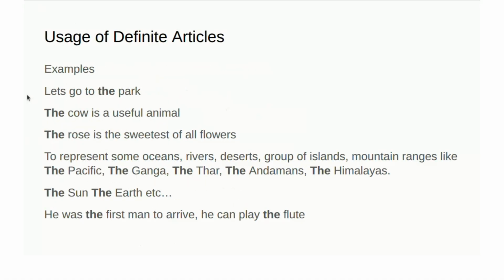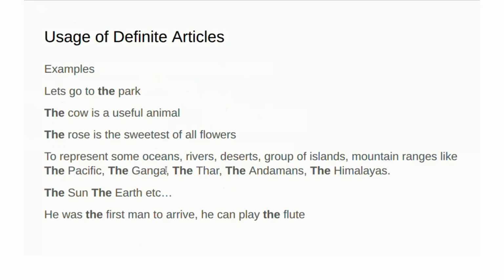What does that mean? Let us look at the examples. Let us go to the park. The park. Okay, the cow is a useful animal. The cow represents the whole group. The rose is the sweetest of all flowers. The rose. So we are very particular about the flower.